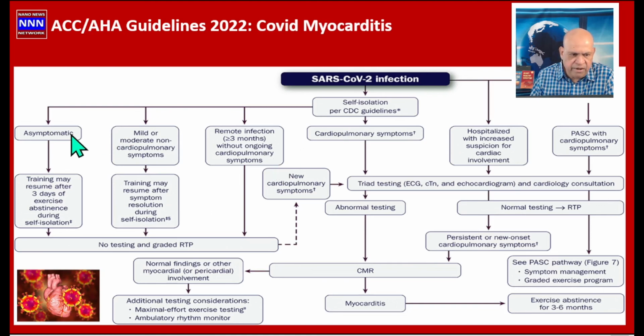If they are asymptomatic, they just need to isolate themselves for 3 days and can resume their routine activities. They have mild or non-cardiac symptoms, which was covered in the previous slide. So this is again a summary of what I have talked to you about: doing EKGs, troponins, echocardiograms, and if they are abnormal, doing a CMR, looking for myocarditis. If they have significant symptoms of heart failure, they need to be transferred to a heart failure center.